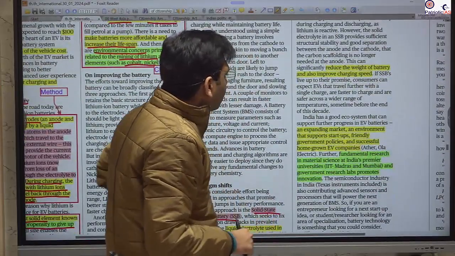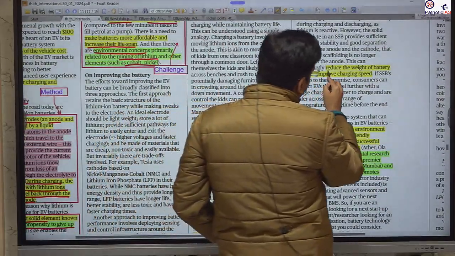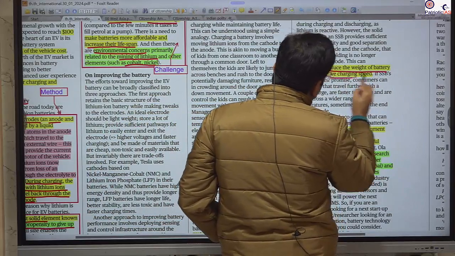Okay, so it will also reduce the weight of the battery. So this is the improvement.